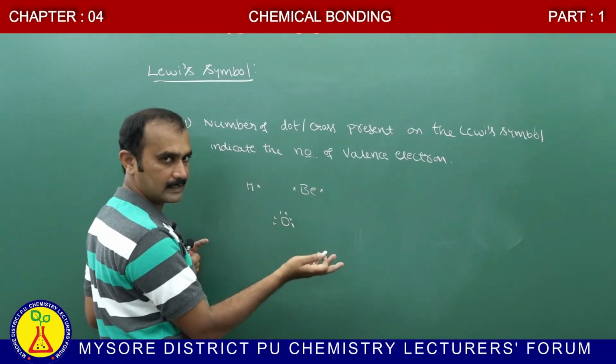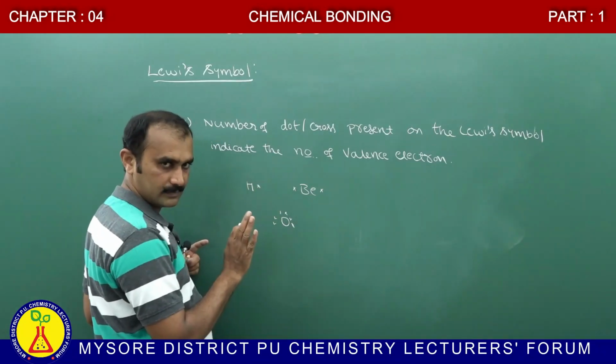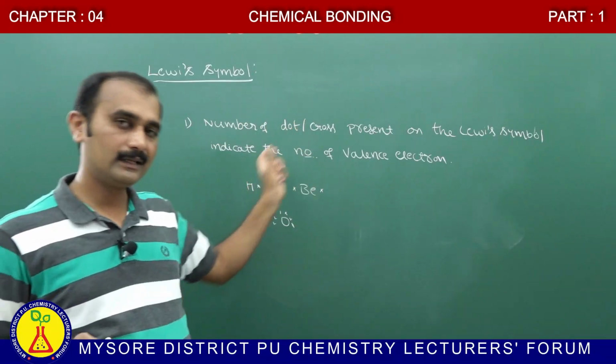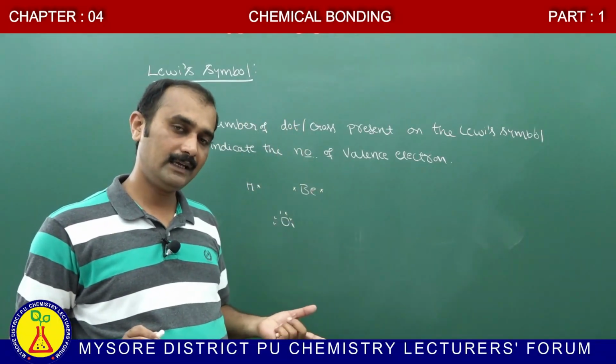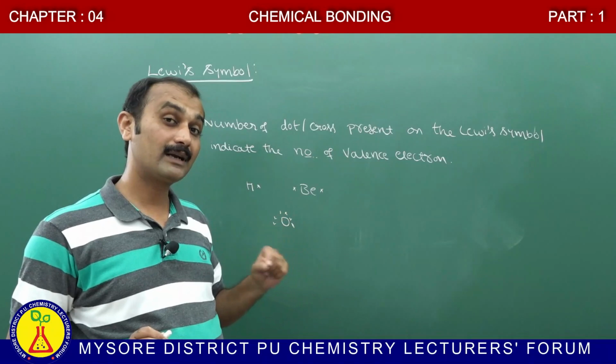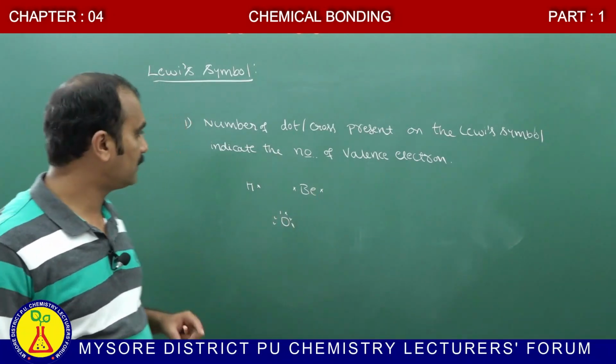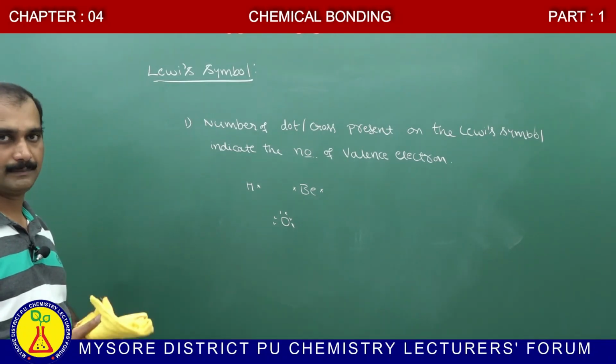Therefore, 6 valence electrons are present. The number of dots or crosses around the Lewis symbol indicates the number of valence electrons. This is the first advantage of the Lewis symbol.